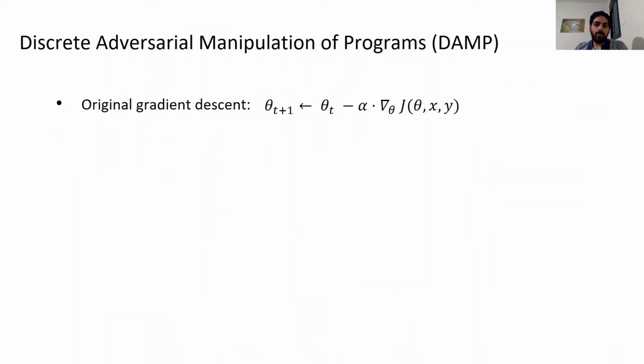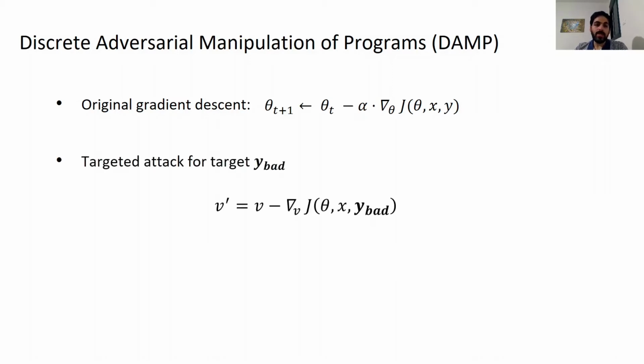We propose the DAMP algorithm, the scaled adversarial manipulation of programs. The key idea here is that we can use the same gradient descent equation, but instead of updating the weights, we're updating the one-hot representation of the variable. And instead of minimizing the loss function J that scores the model for a given input x and its true label y, we minimize the loss function for a given x and an adversarial target y bad. In other words, we compute the gradient that will cause the model to shift from predicting the right label to predicting the adversarial one.